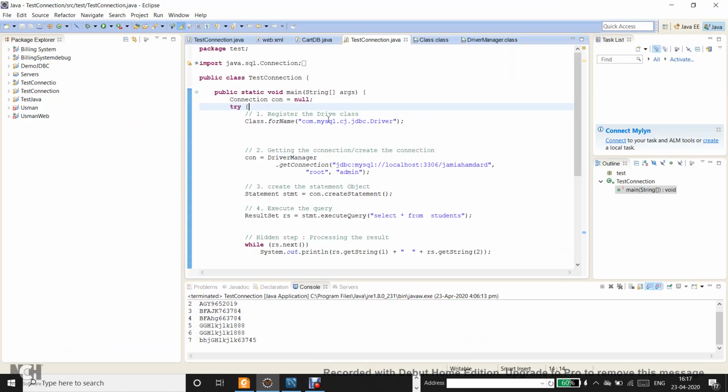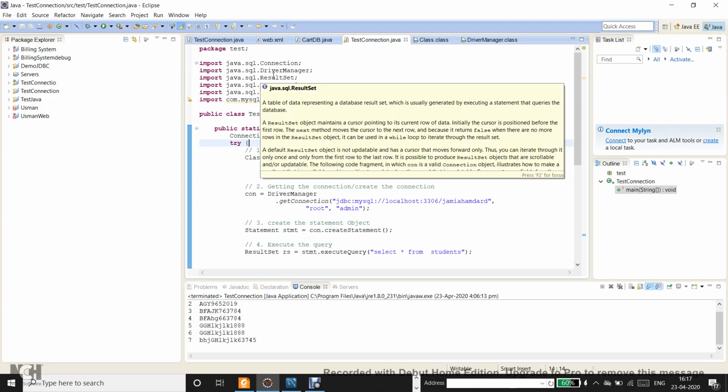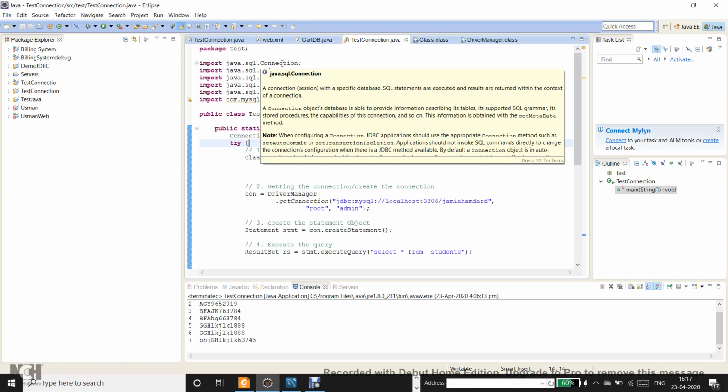The code that we were looking at was this class TestConnection, and in it we have added the imports, then added the MySQL connector in the Java build path. You can see that most of the entities coming from the java.sql package are actually interfaces.